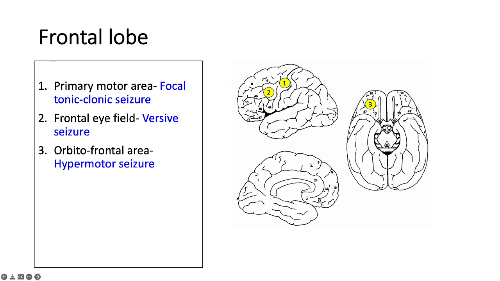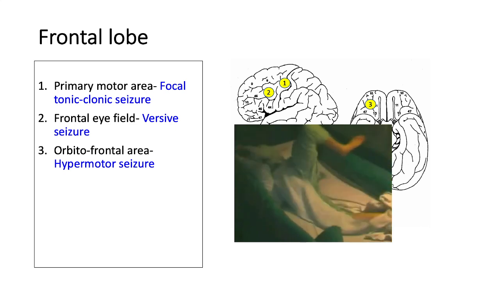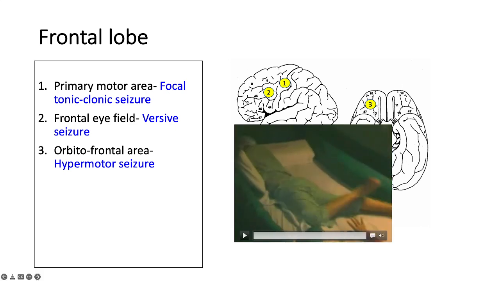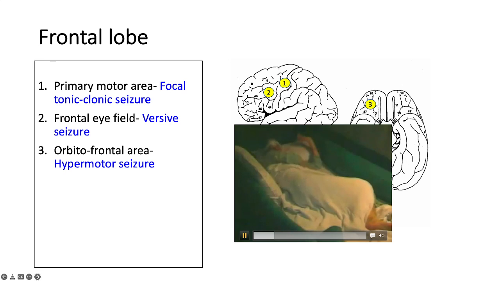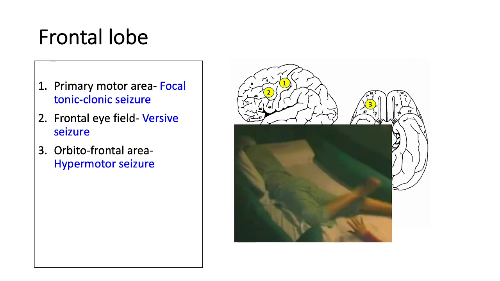Orbital frontal seizures normally present with hypomotor features, as we have seen in our case number 3, where the patient's seizures occur at night with violent kicking and jerking and turning to the right side, and usually these seizures are very brief and patients will continue sleeping after the seizures.